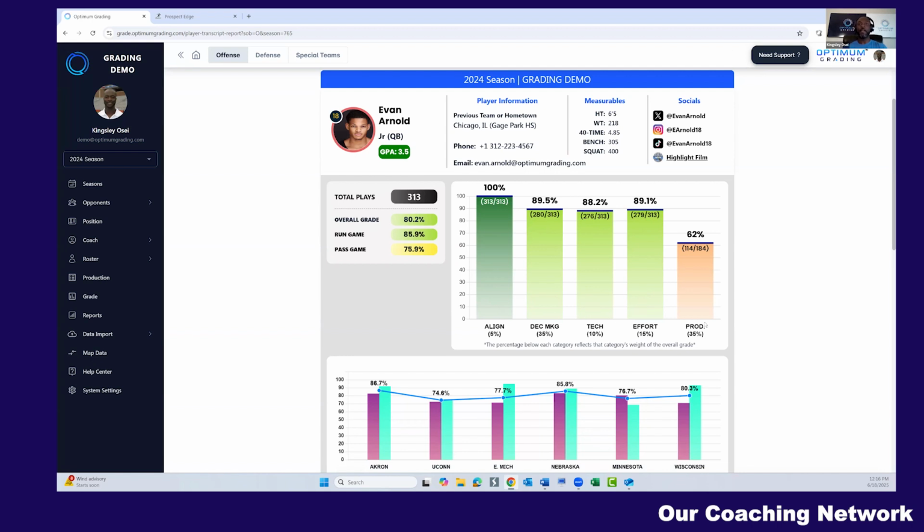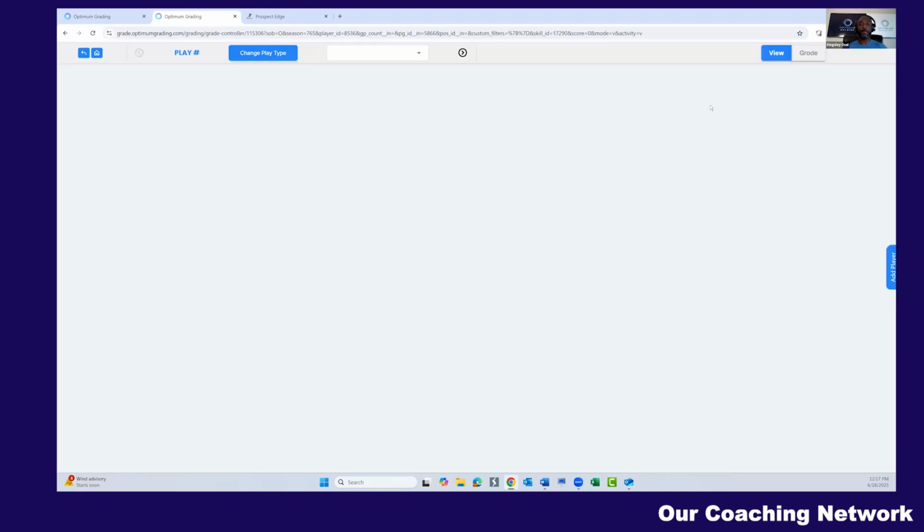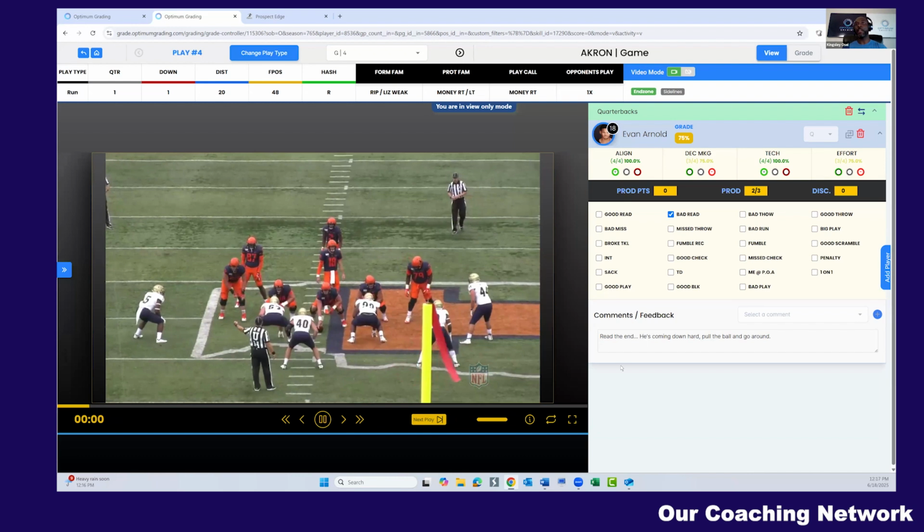This is a quarterback. We also let them know how these categories were weighed so they know that alignment was not like 90% of the overall grade, right? His alignment grade is 100%, but it's only 5% of the overall grade. Decision making was 35%, production was 35%. Now, let's say I want to go over every play where he had poor decision making. I'm just going to come up here, click on this 313. It pulls up every play where his decision making was bad this year, right? And we can go over it.